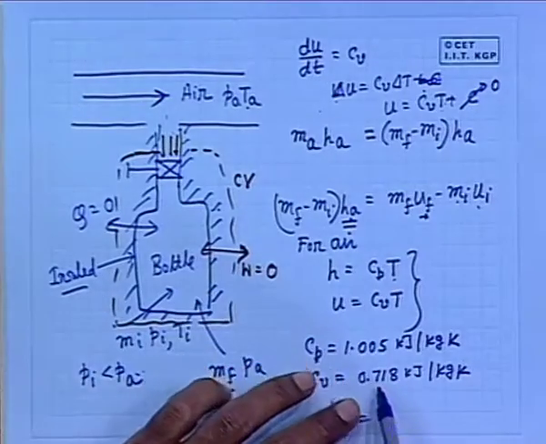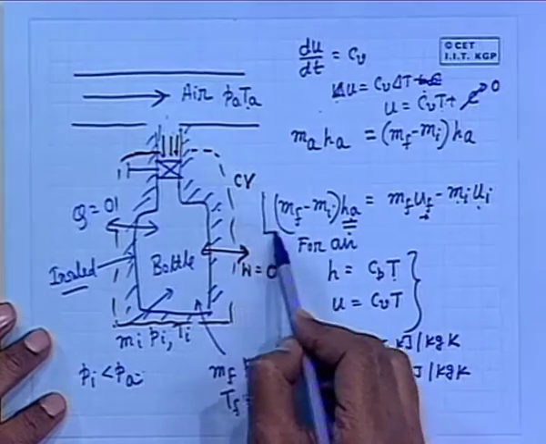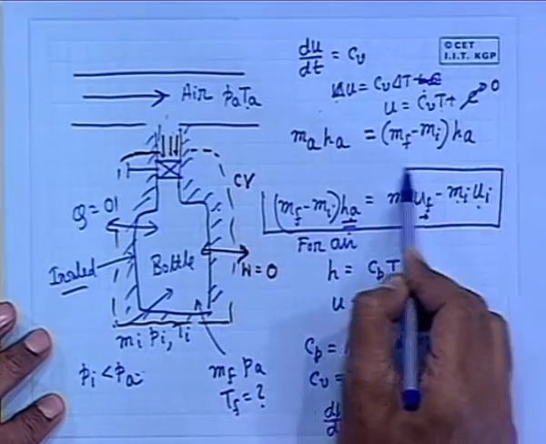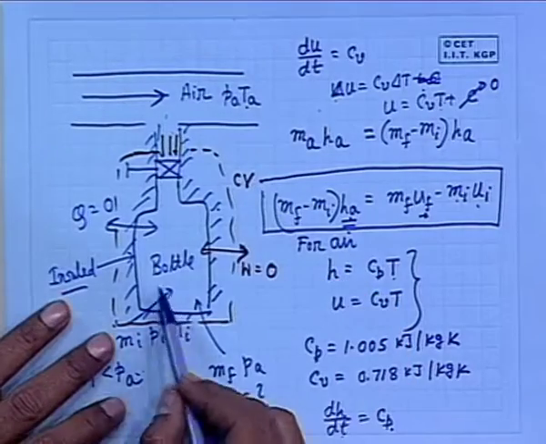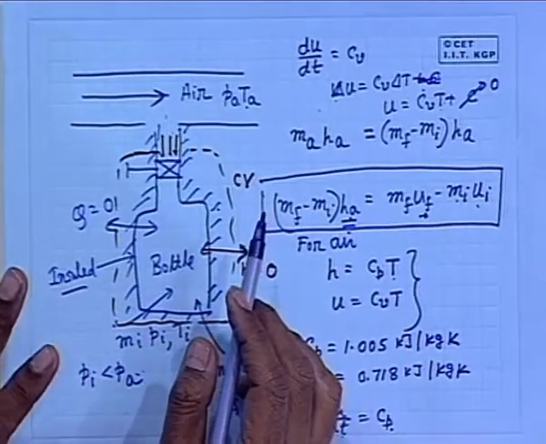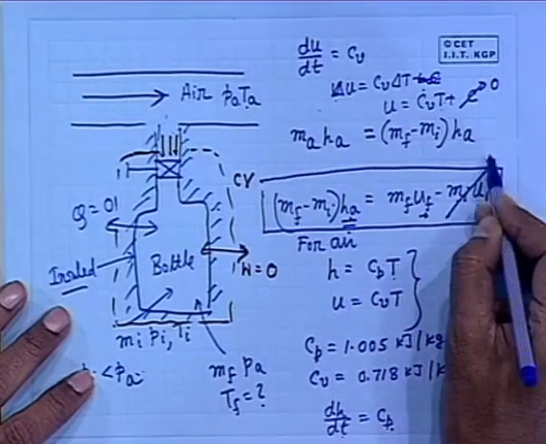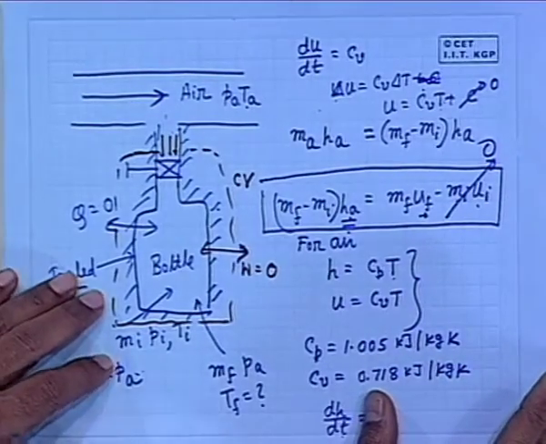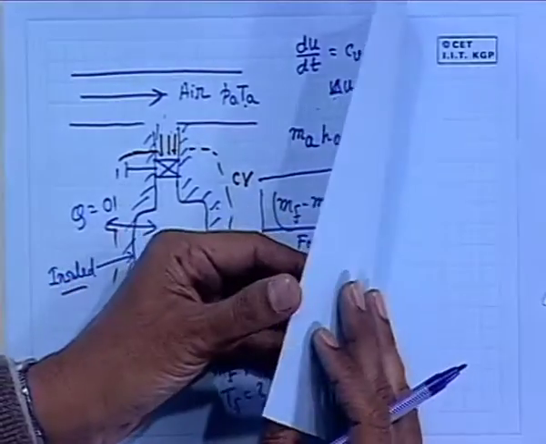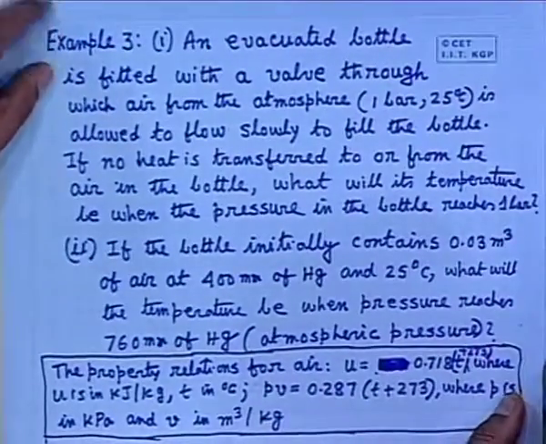If these property relationships are known, I can utilize this formula to find out the temperature. In case of an evacuated bottle, if the bottle contains 0 mass at 0 pressure, this will be 0. The application of this equation is there in this problem 3. Now you read this problem.